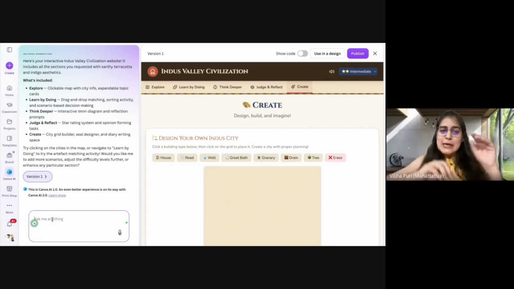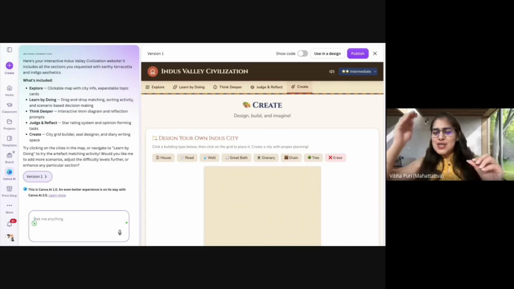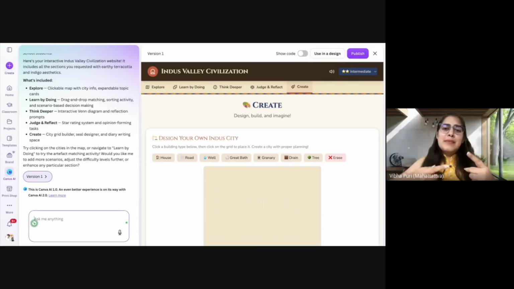I can keep chatting with it and I can keep writing and saying change the color, change this section, I don't like this section, delete this section, add another section, delete a particular word, add a particular word, whatever it is, I can keep my iterations on and I can get the best product out of it. Once you're done, first of all, if you are perfectly happy with what it has created,